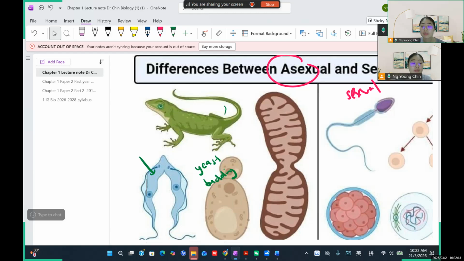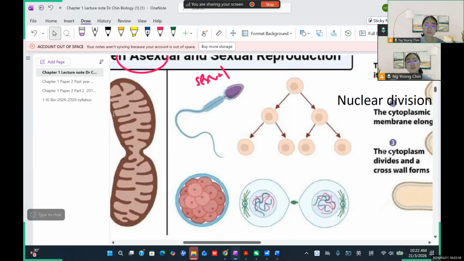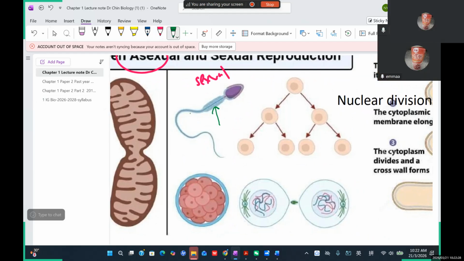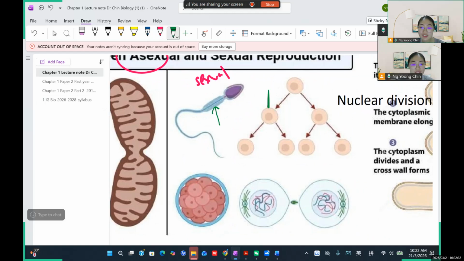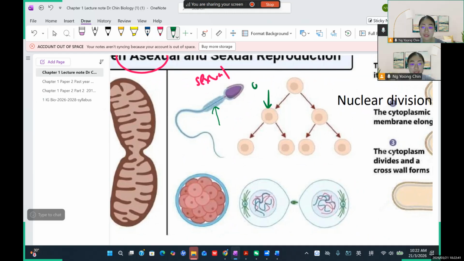And then now we talk about sexual reproduction. So Emma, here is sexual reproduction, right? Okay, Emma, have you heard about this? I mean, have you looked at this cell before? Have you seen this cell before? What is this? A sperm? Yeah, it's a sperm, which is in the male only. Then how about this one? Okay. I don't know. This is actually the ovum, your egg cell. Okay, the ovum. Yeah, 卵子.